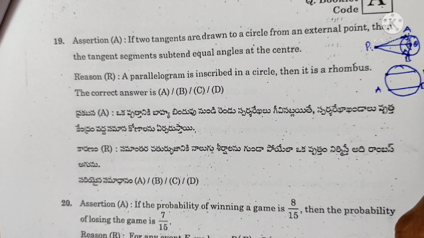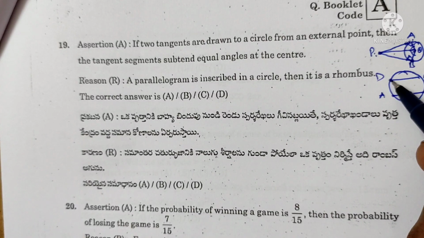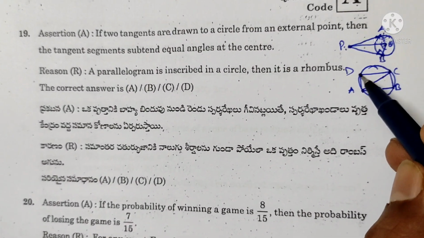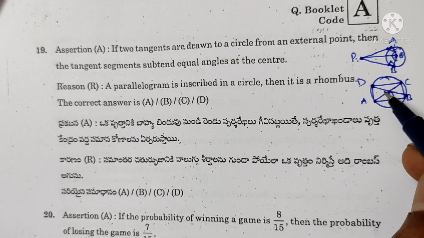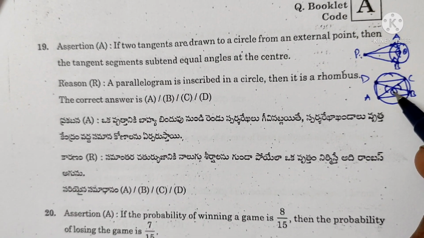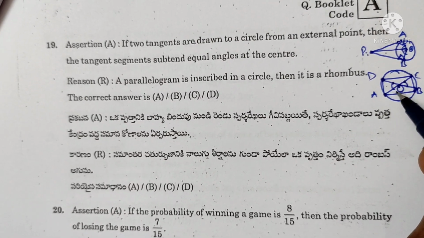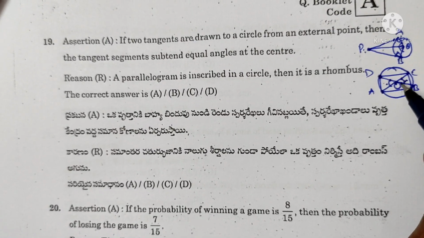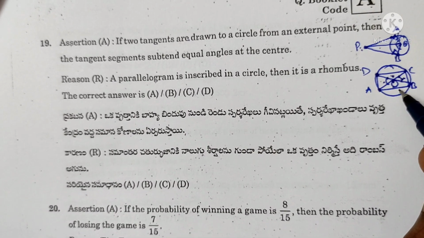ABCD is a parallelogram. AC and BD are diagonals, both intersected at O. These two angles are vertically opposite angles. Vertically opposite angles are equal. Next, OA and OC, OB and OD bisect each other. So that's why these two are congruent triangles. These two are also congruent triangles. In congruent triangles, corresponding sides are equal.